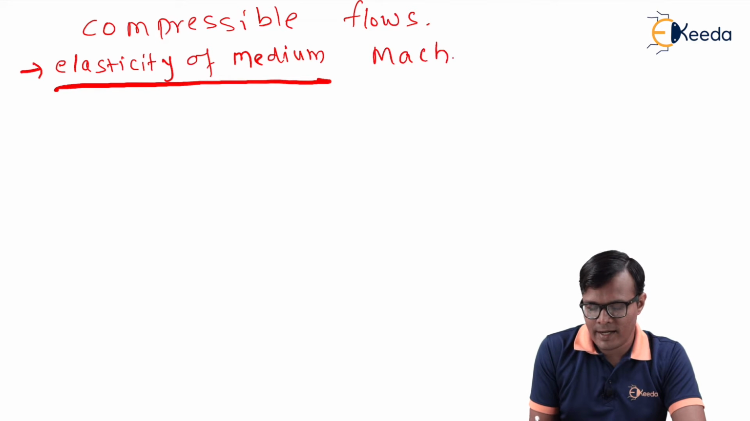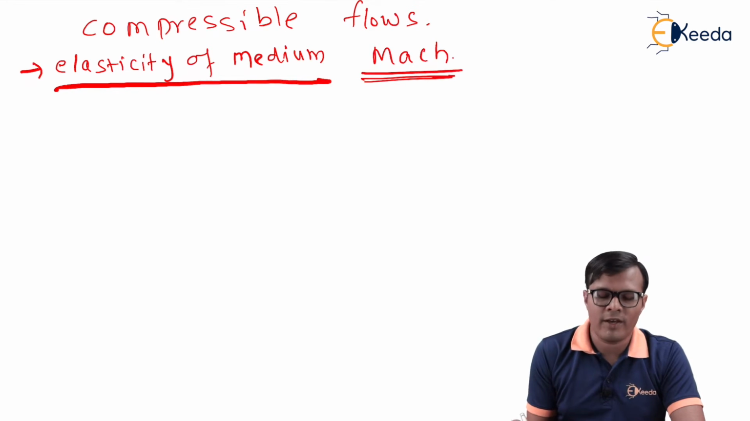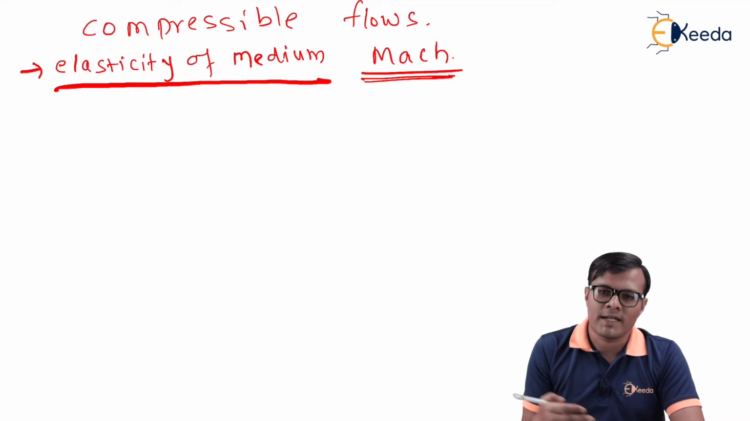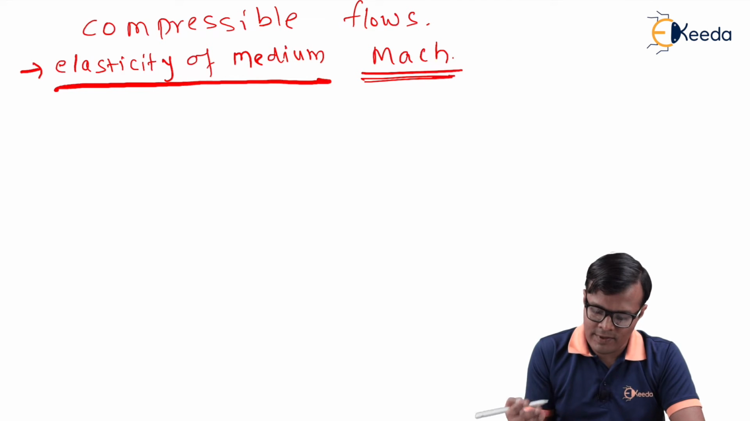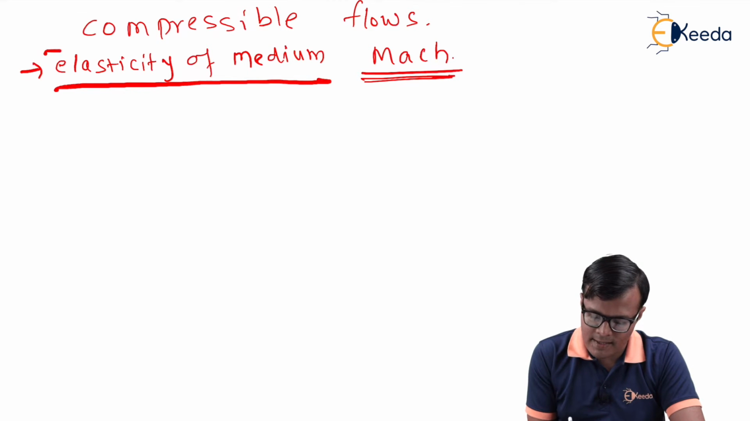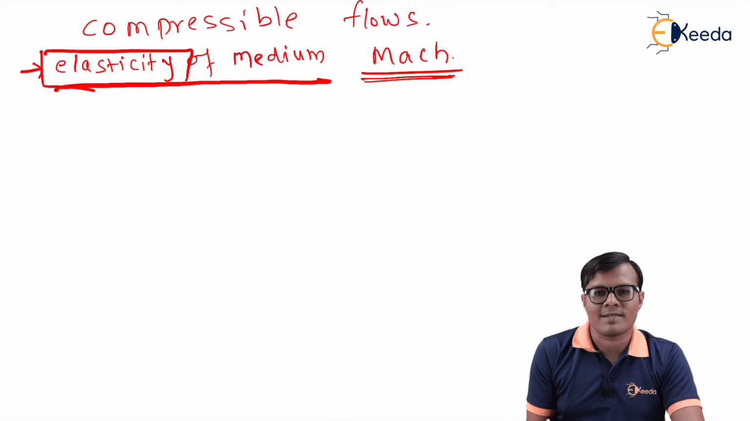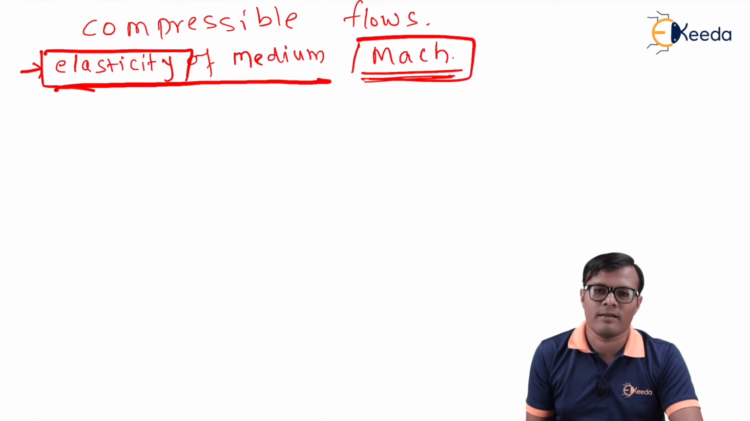The scientist Mach decided to study compressible flows. After some studies, he concluded that elasticity is an important parameter. So whenever there is a reference to elasticity in a particular study, then in that case Mach number is necessary.